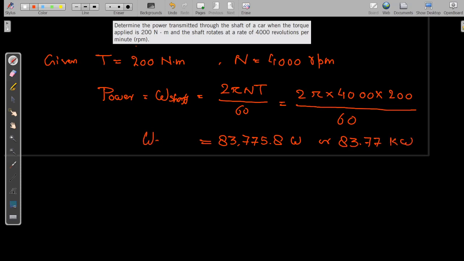This is the shaft power, W dot. Okay, so that's it for shaft work.